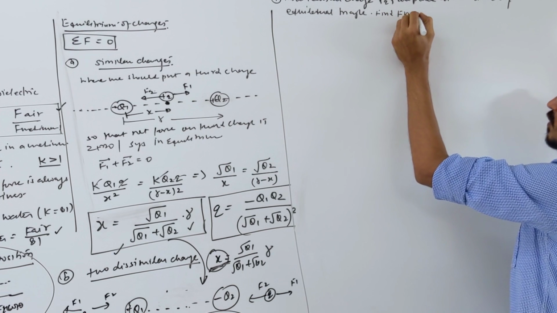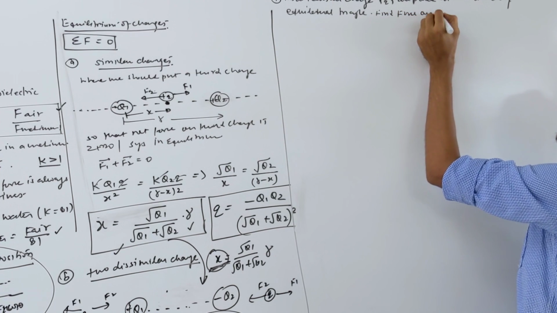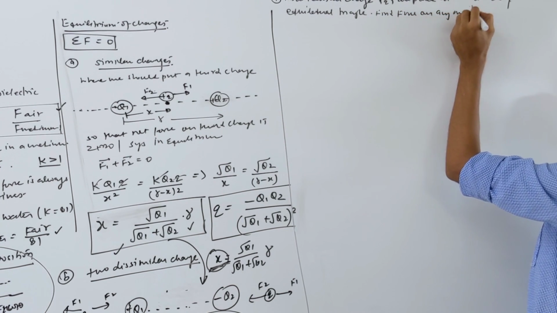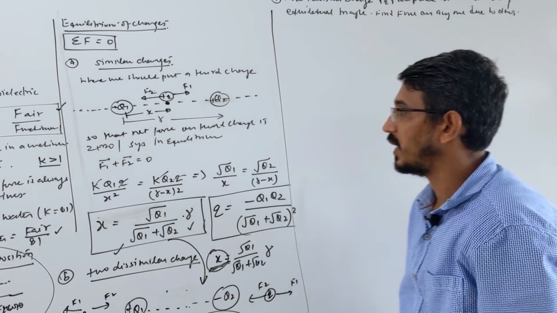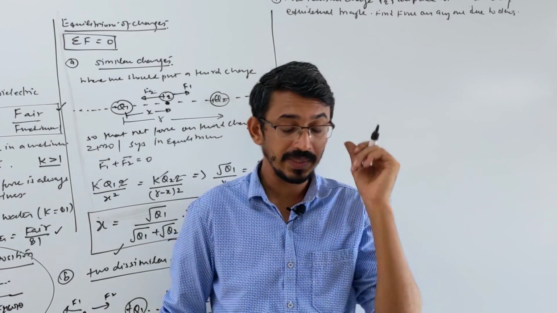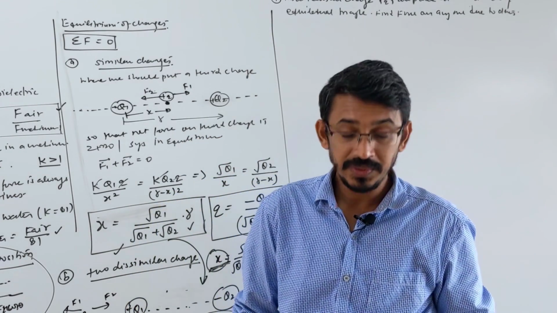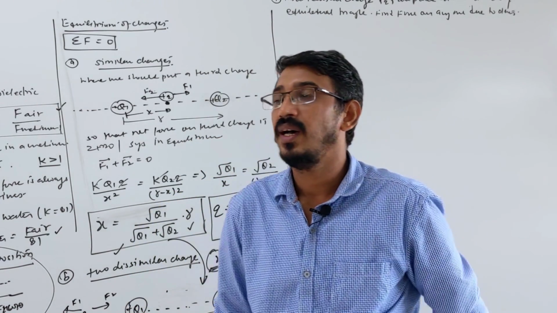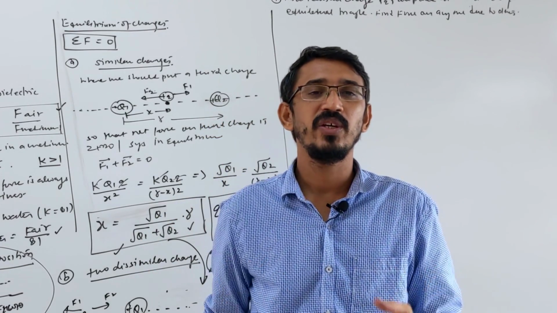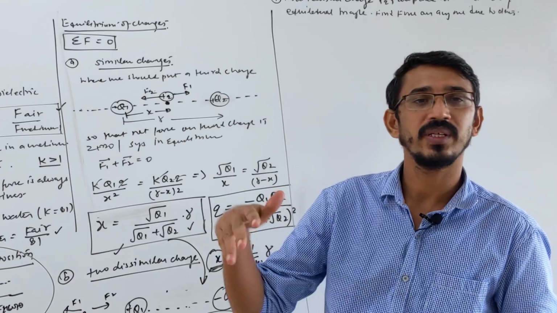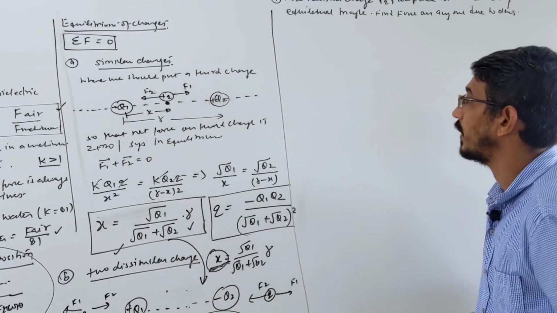Find force on any one due to others. Okay, I wrote it very badly there, so I am reading what I wrote. Three identical charges are placed at the 3 corners of an equilateral triangle of some side L. Then you have to find the force on any one due to the other charges.